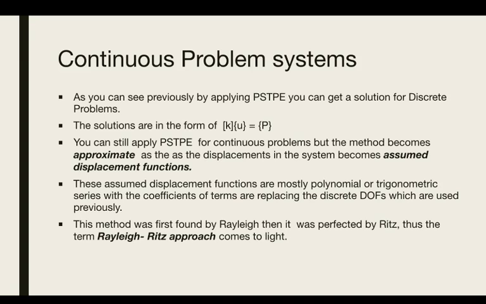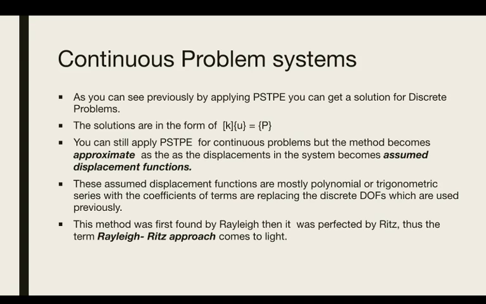The solutions are in the form Ku equal to P. You can still apply PSTPE for a continuous problem, but the method becomes approximate as the displacement in the system becomes assumed displacement functions.